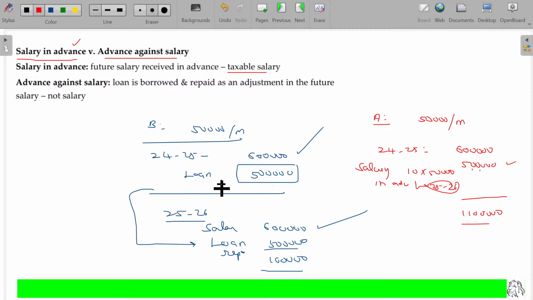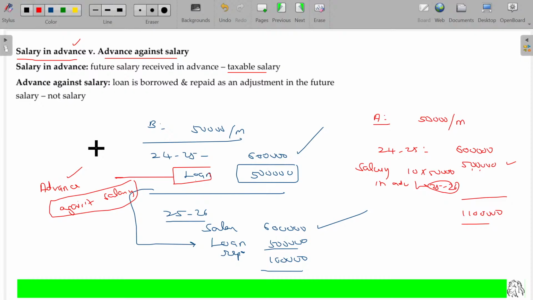Now this is a loan. In this case, the loan is borrowed by pledging what? By pledging the salary. If you want to get a loan, the banker will ask for a guarantee. Do you have any pledge, any jewel, any land or any building? Pledge it and get the loan. Similarly, the employee gets the loan pledging what? His salary. So in this case, this loan is called an advance he got from the employer against his salary. It means salary is pledged to get the advance.